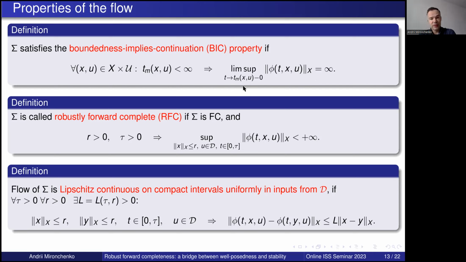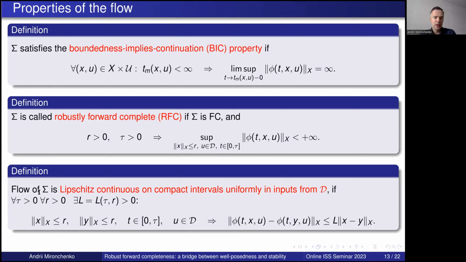We will say that the system is robustly forward complete if it is forward complete, so all the solutions exist globally, and at the same time, for any radius r and any time tau, the corresponding finite-time reachability sets of our system are bounded. This means that all the trajectories starting in the ball of radius r, subject to inputs from the admissible set D, will be uniformly bounded, with a uniform bound for times from 0 to tau.